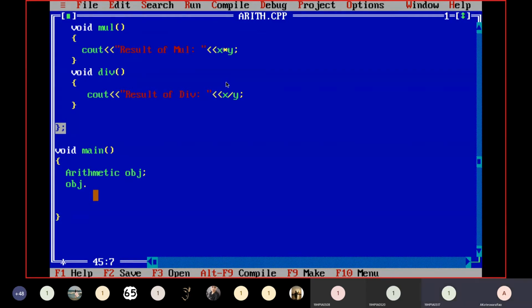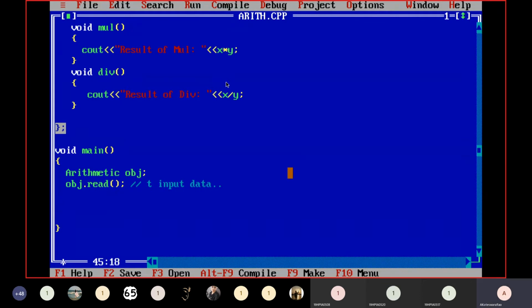Obj dot read. First I want to collect input data from the user. That input activity is defined in which function? Read function. That is why I am calling function read here. This is the first operation, because here I am taking input data. For any operation, first we want to take input data.